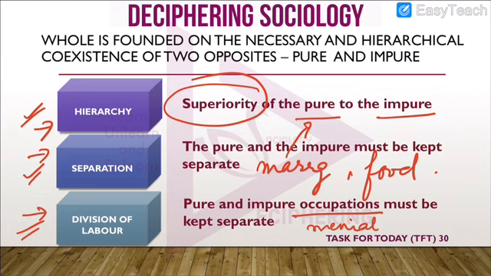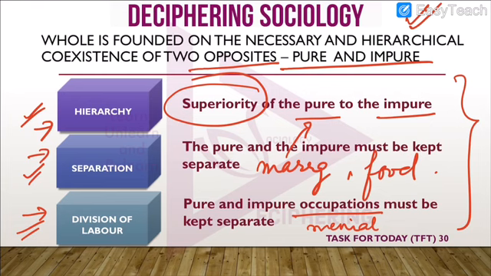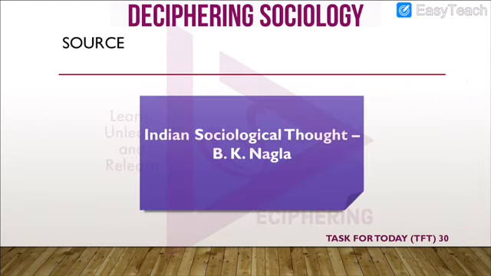So the entire existence of the caste system was because of this coexistence of two opposites, pure and impure, and there was a hierarchy in this whole process of purity and impurity. Why hierarchy? Because the pure occupied a higher level of importance, whereas the impure were at a lower level.